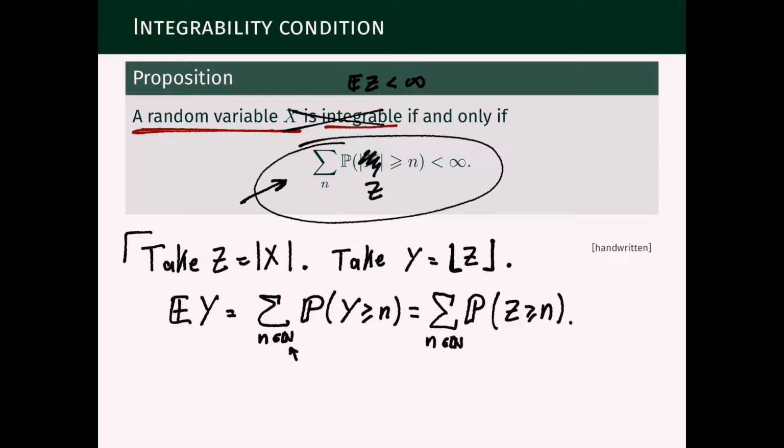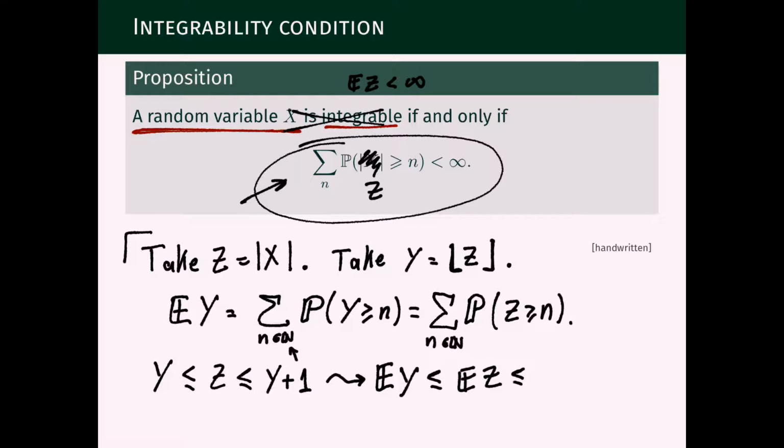And now all we need in order to conclude is the following. Y is always less than or equal to Z, but Z is always less than or equal to Y plus 1. And these are all non-negative random variables, so we can use the property that the expectation, being a Lebesgue integral, is monotone. So we can take expectation: the expectation of Y is less than or equal to the expectation of Z, which is less than or equal to the expectation of Y plus 1.